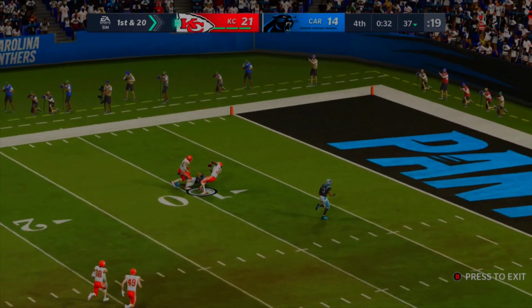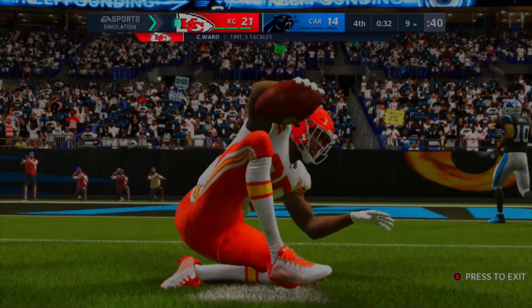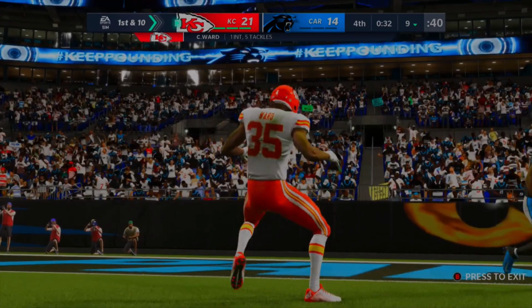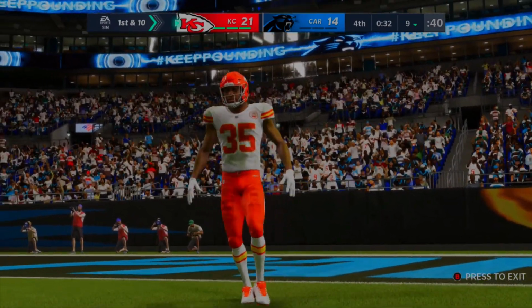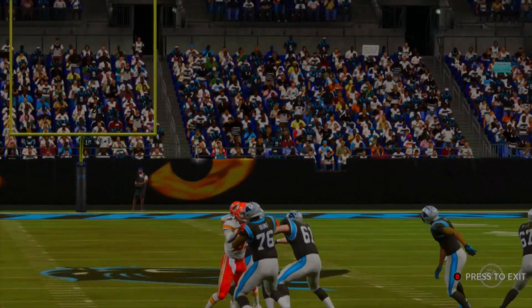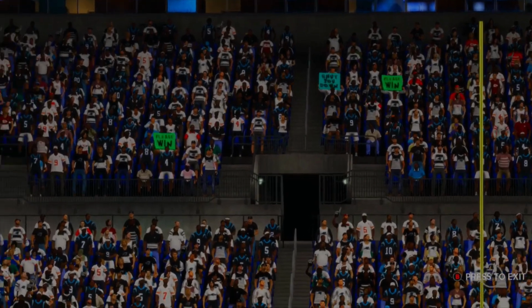And this one's going to be picked. And there you go. That's how the Chiefs win game number 1. So the 32 seed is moving on, and that is Ward coming in with a pick. 21-14. They'll take Patrick Mahomes out there for one snap, get the knee down, and the Chiefs are moving on as a 32 seed, and down goes the number 1 seed. Well, I mean, that's what we expected, isn't it?